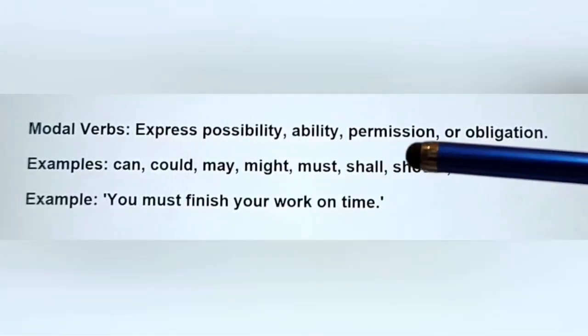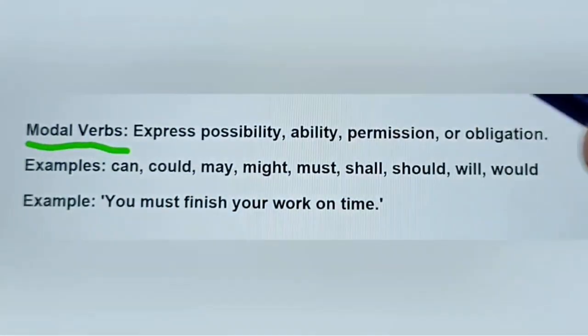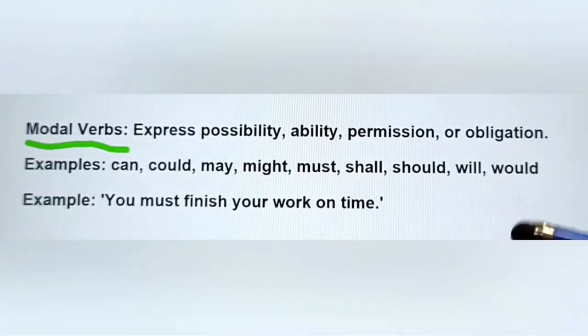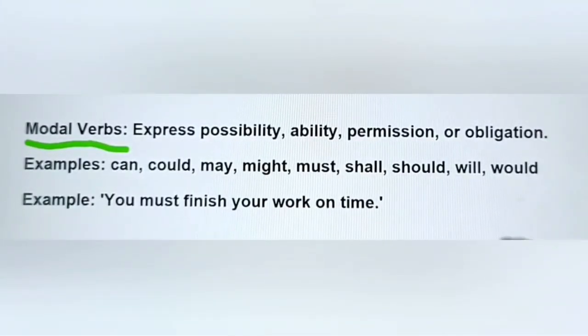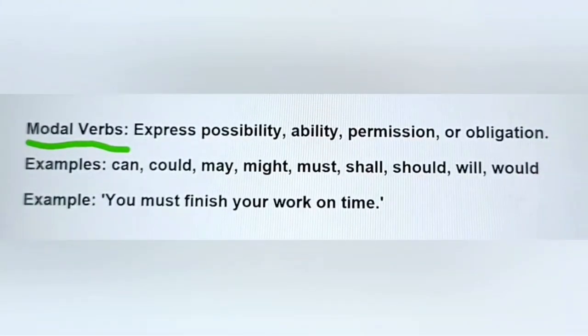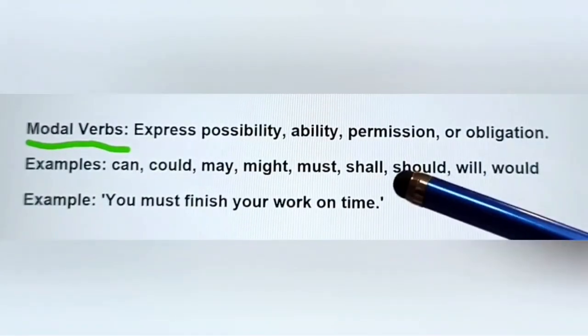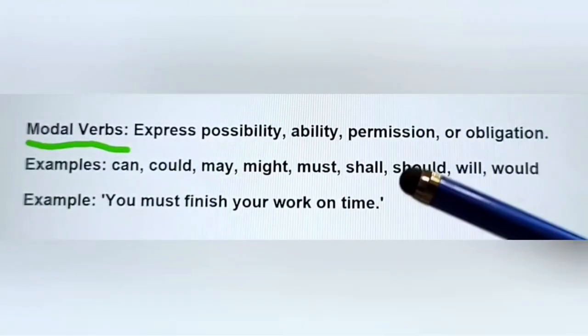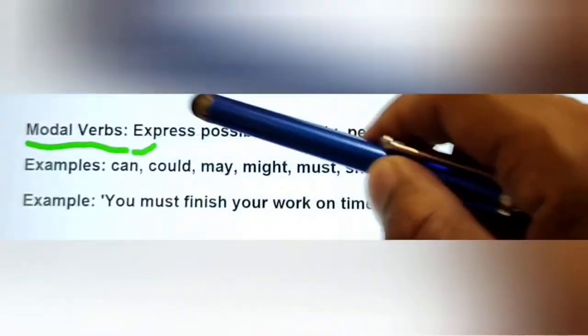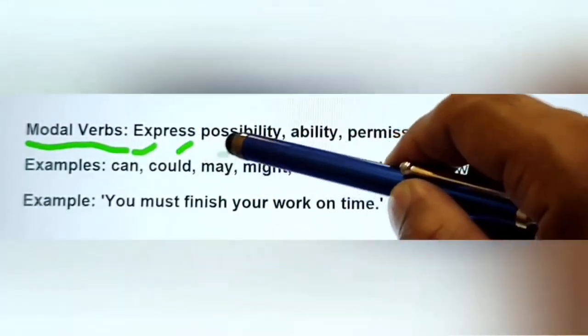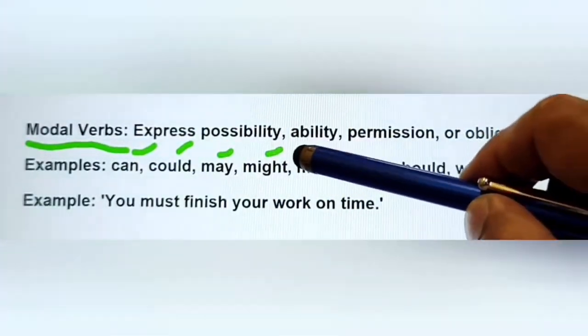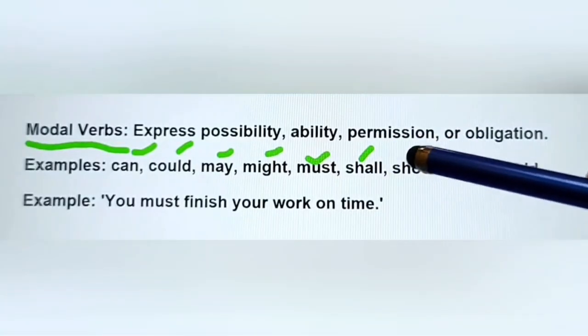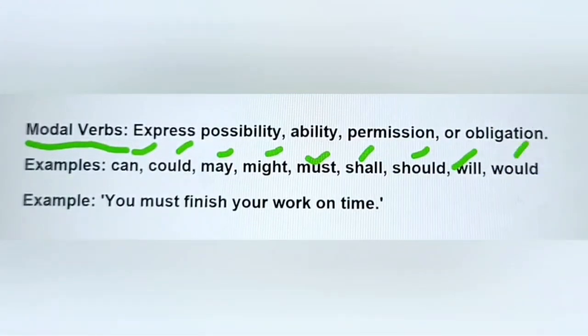Let's move on to the next verb. We have here modal verbs. Modal verbs express possibility, ability, permission, or obligation. For example of modal verbs we have here: can, could, may, might, must, shall, should, will, would.